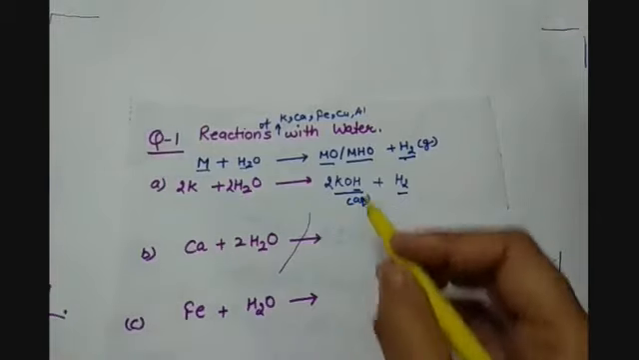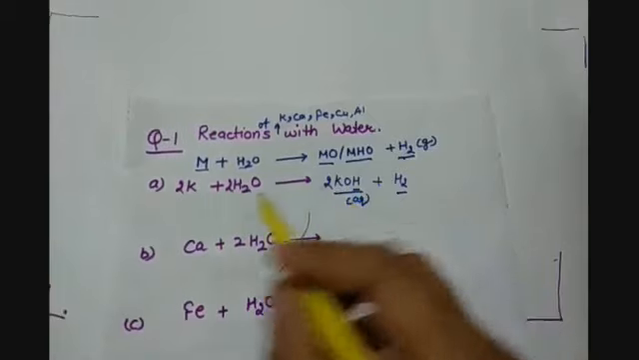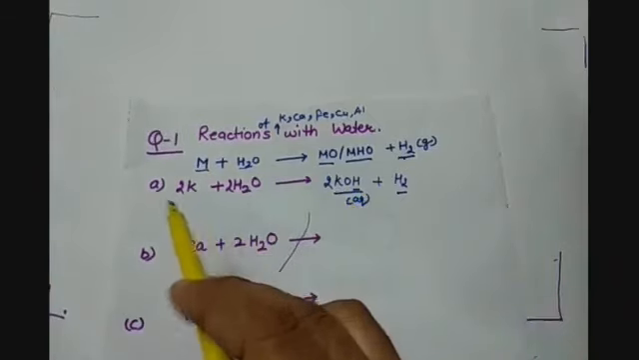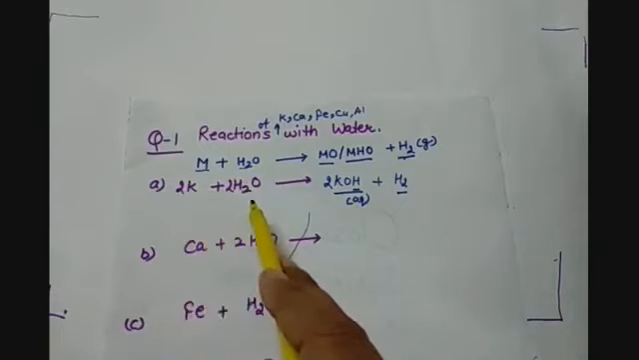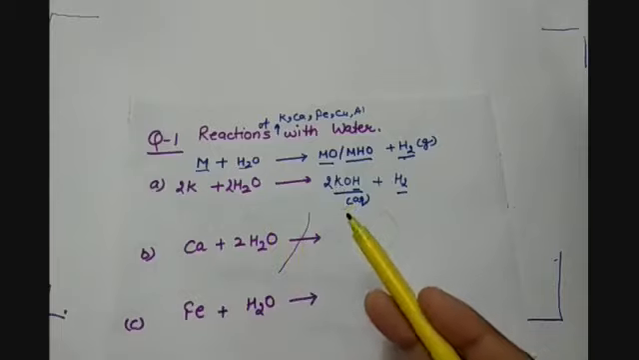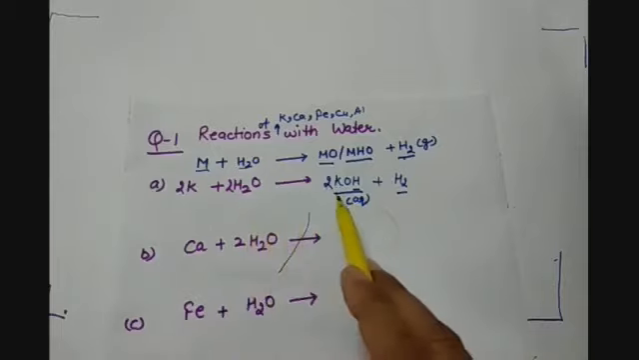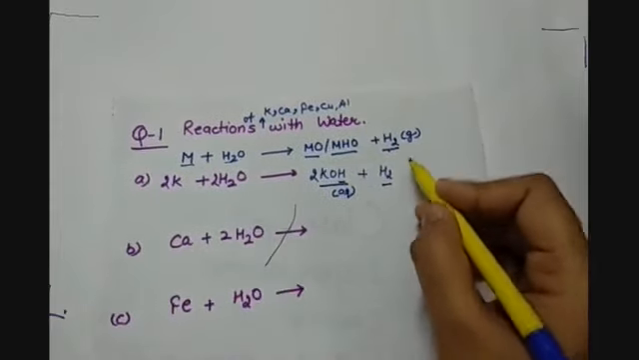So I was telling you that some of the metal oxides are soluble. So what would have happened in the reaction? When potassium reacts with water, it formed potassium oxide. But as it is soluble in water, it further reacts with water and forms potassium hydroxide, and hydrogen gas is evolved.